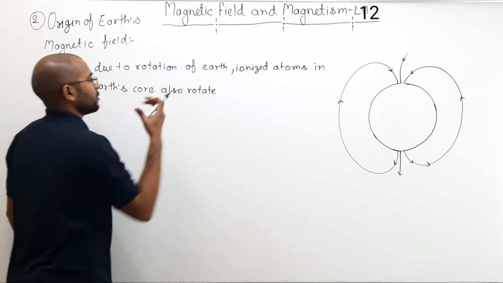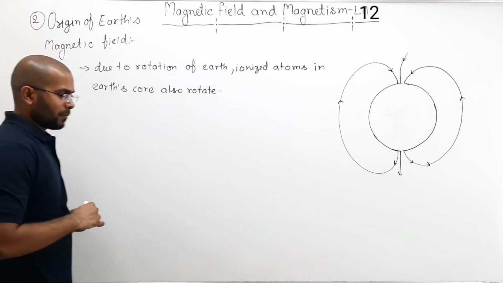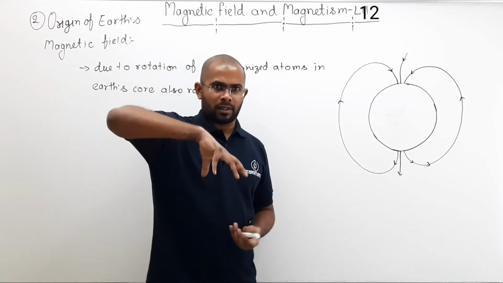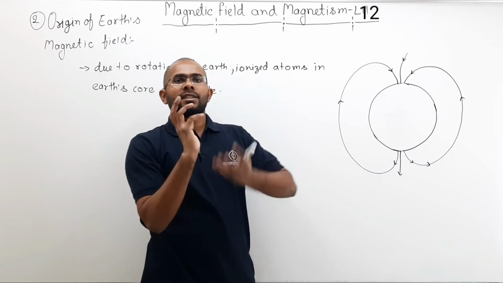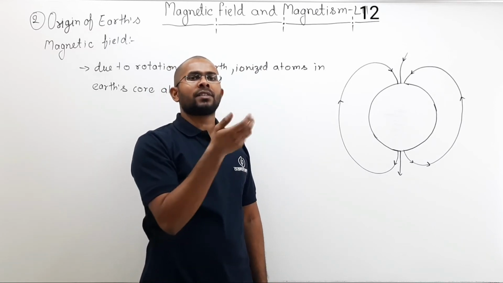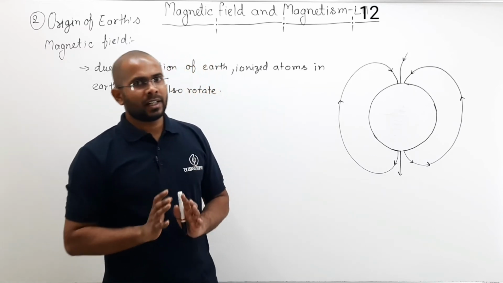When the Earth rotates, ionized atoms also rotate with it. For example, you take a bucket of water, and when you rotate the bucket, the water inside the bucket also rotates with some speed. Not the same speed, but some speed it rotates.